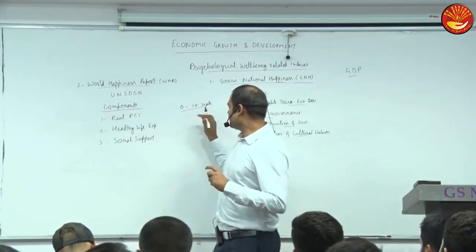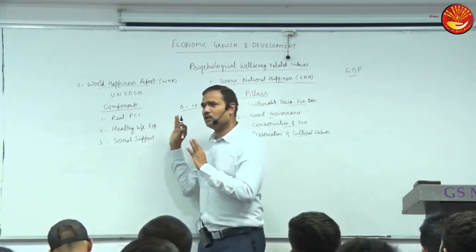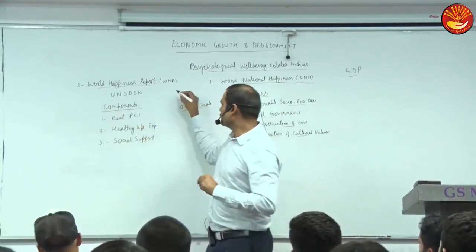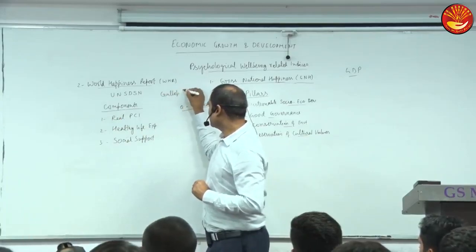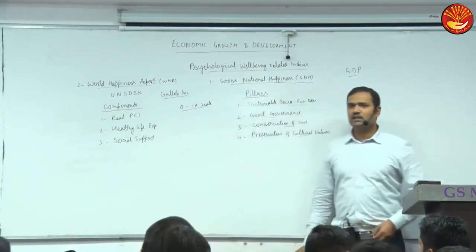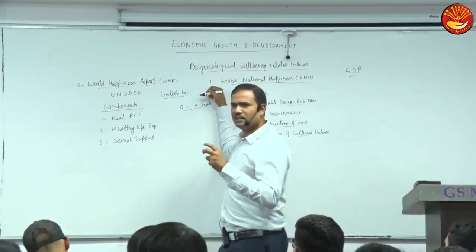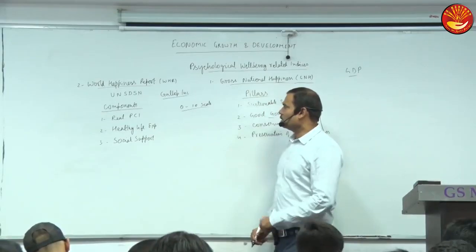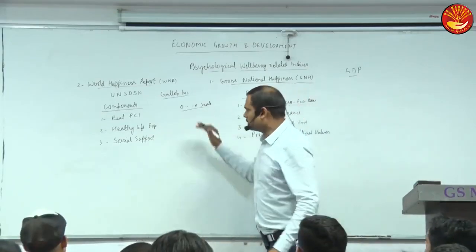This data is collected by one American company which collects such data for various companies, through opinion surveys. Which company? Gallup Incorporation, Gallup Inc. This is a US firm which specializes in data collection through opinion surveys.